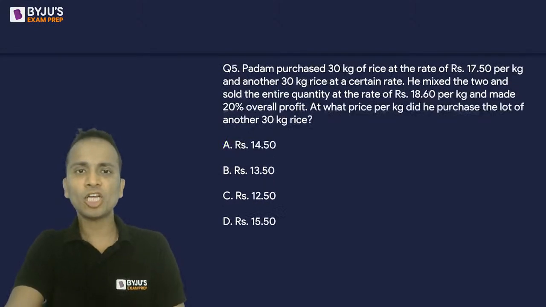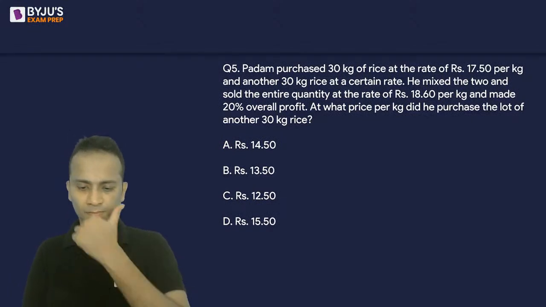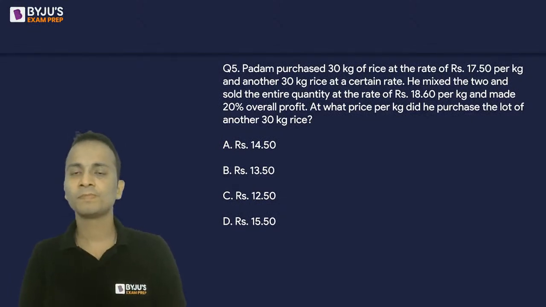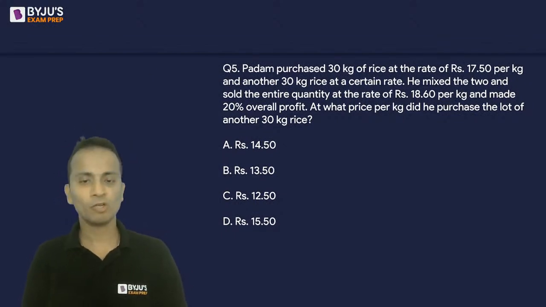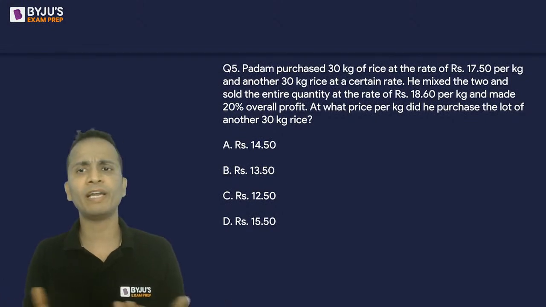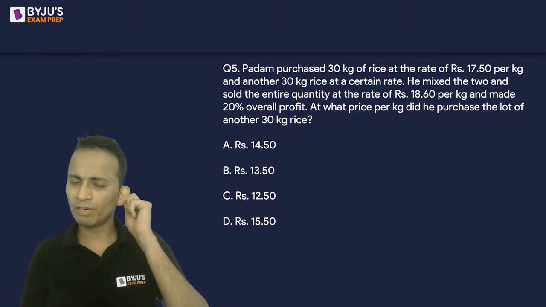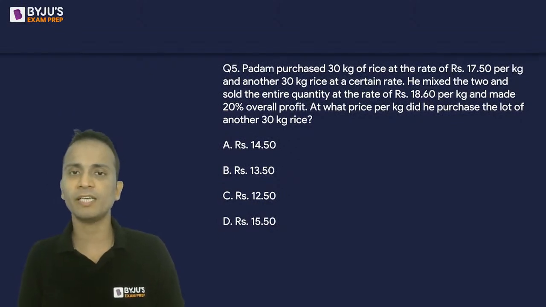Okay, let's go to question number 5. Next question. A very simple question on mixtures and allegations. We can do this question by using the concept of weighted averages also. But weighted average will not be required, simple average will do because the quantities are same.